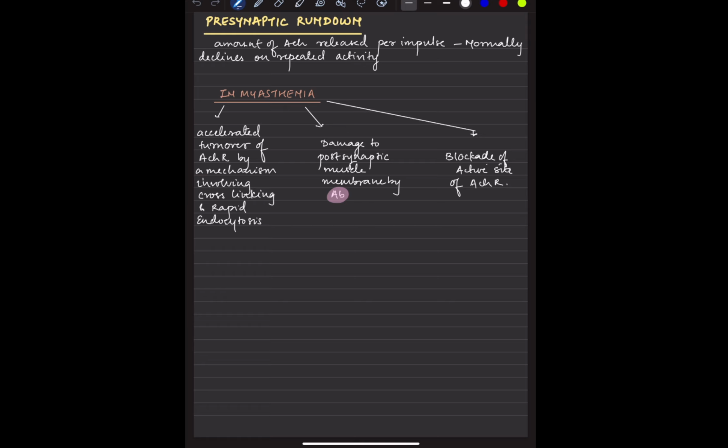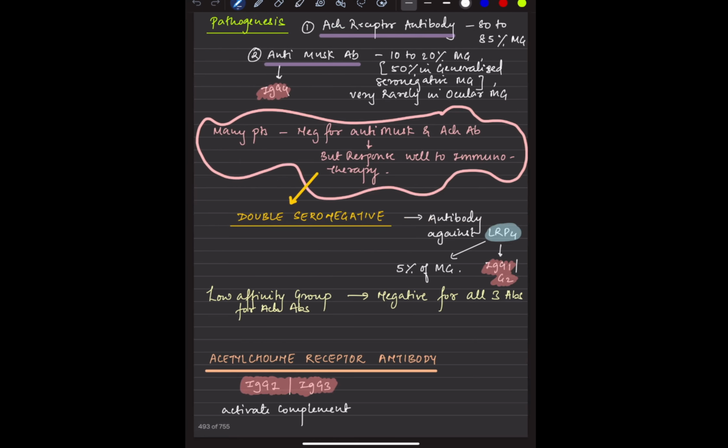But in myasthenia, due to the antibodies to acetylcholine receptors, and acetylcholine already being low, there will be accelerated turnover of the acetylcholine receptor. Another thing is there is damage to the postsynaptic membrane because of the antibodies. And of course, there will be a blockade of the active site of the acetylcholine receptor. I hope I have made it clear what myasthenia is now.